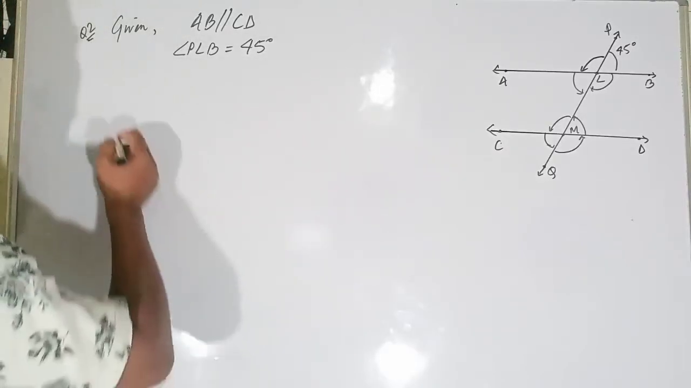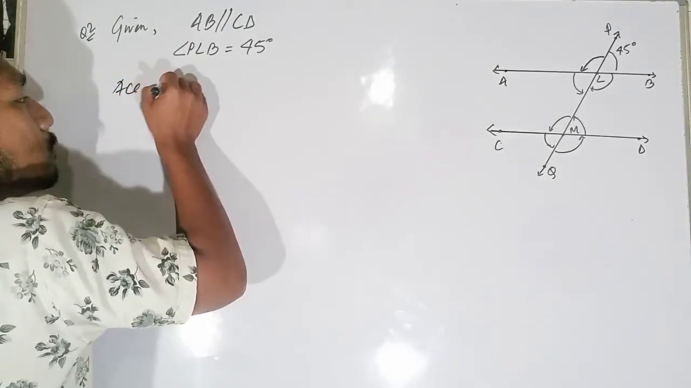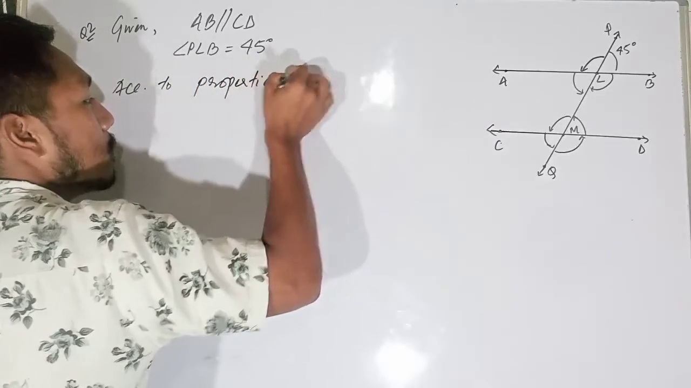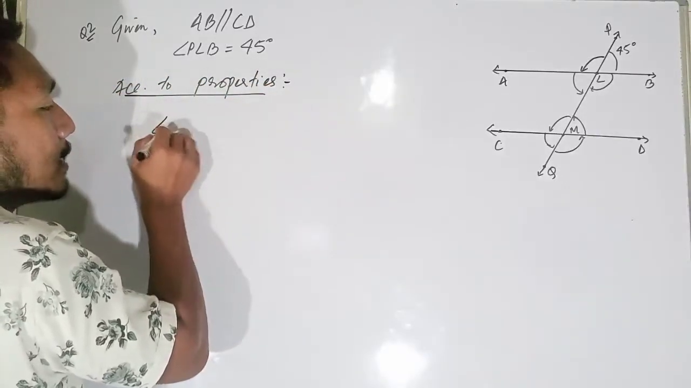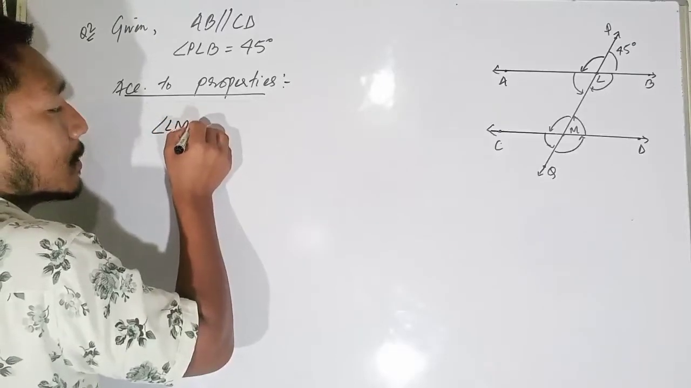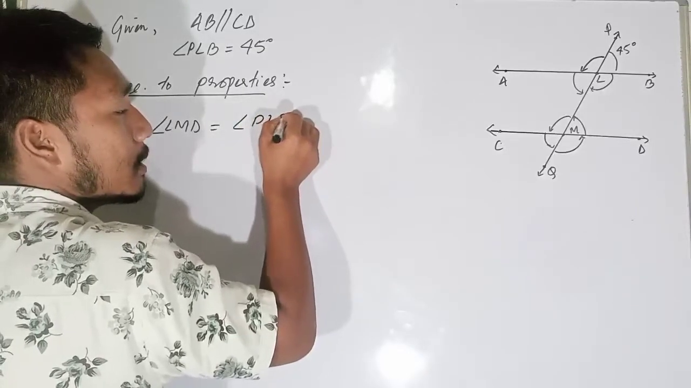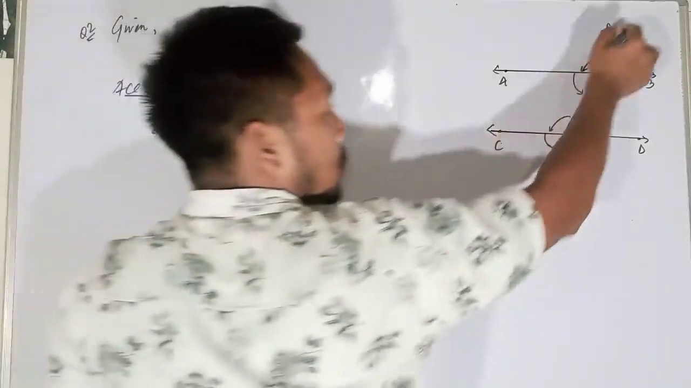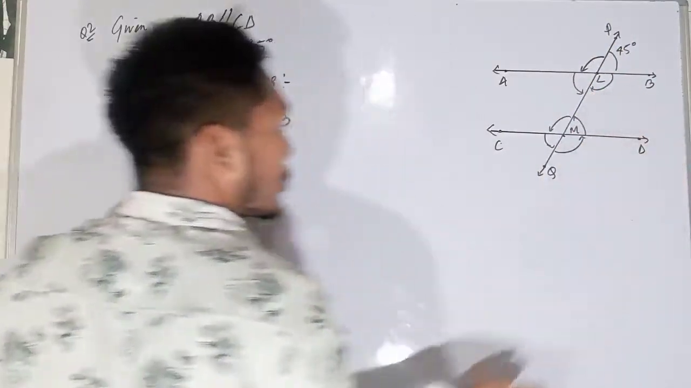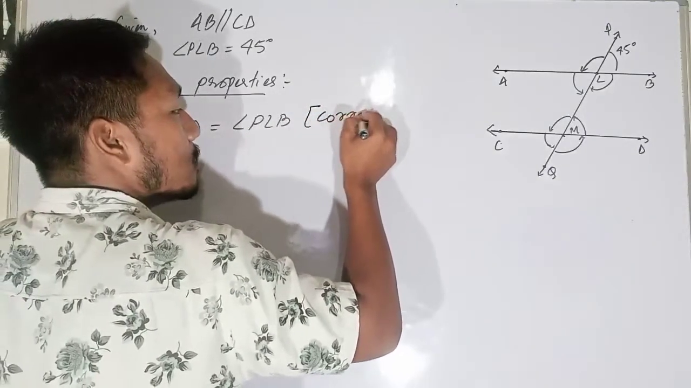Now you see, according to the properties, angle LMD will be equal to angle PLB. Why? Because these angles, this one, are equal. Why? Because they are corresponding angles.